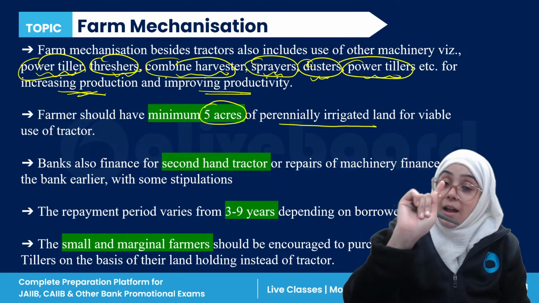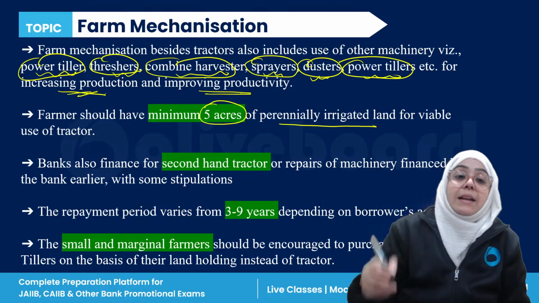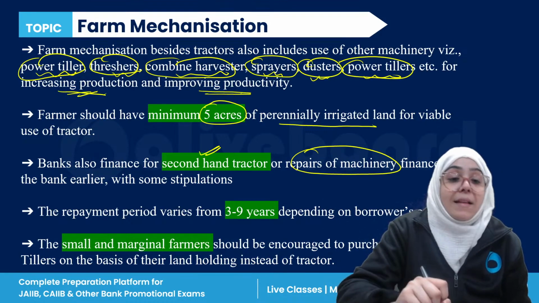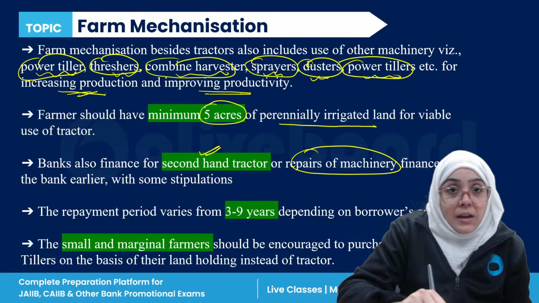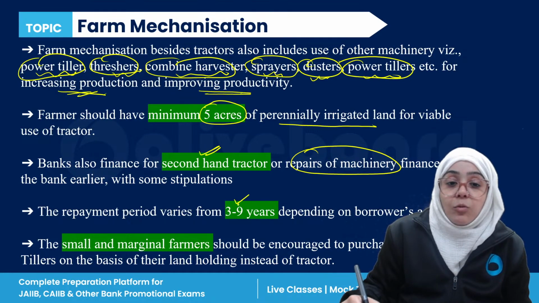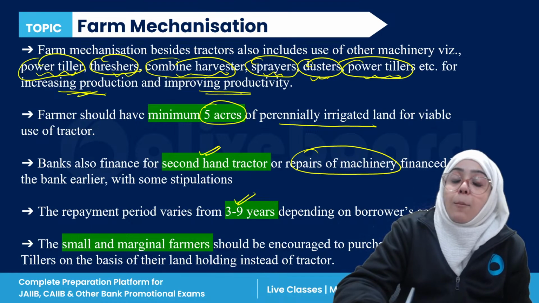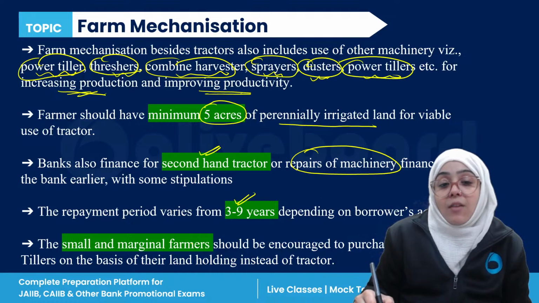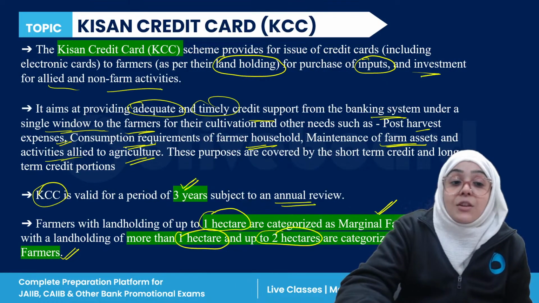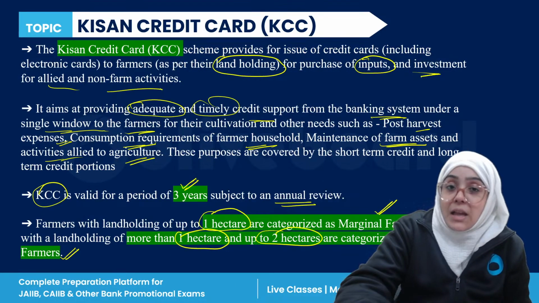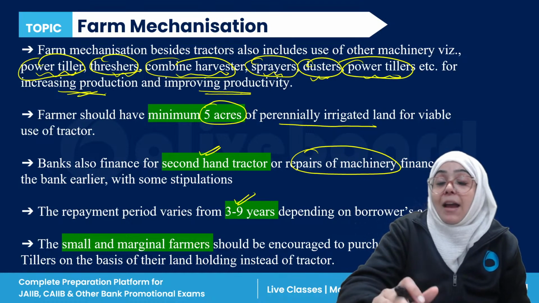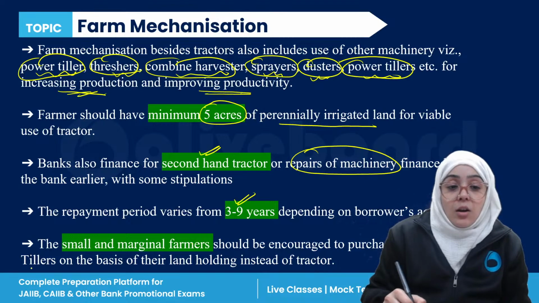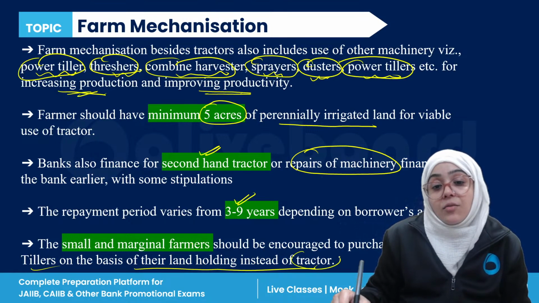The bank also finances under farm mechanization. The bank also finances second-hand tractors or repairs of machinery which was financed by the bank earlier. Now, the repayment period is from 3 to 9 years, depending on the borrower's activity, right? Small farmers who have holdings of 1 to 2 hectares and marginal farmers who have holdings of up to 1 hectare are encouraged to purchase a power tiller on the basis of their land holding instead of a tractor.